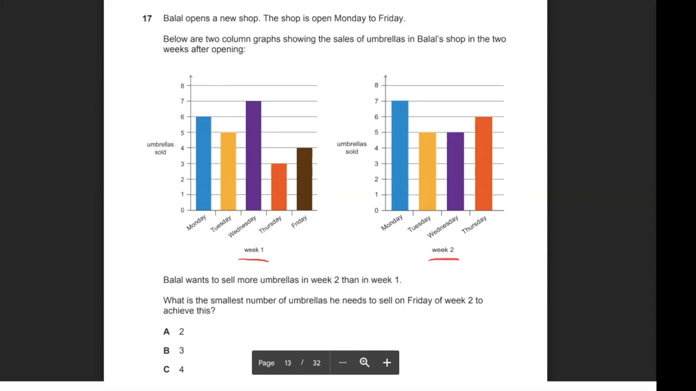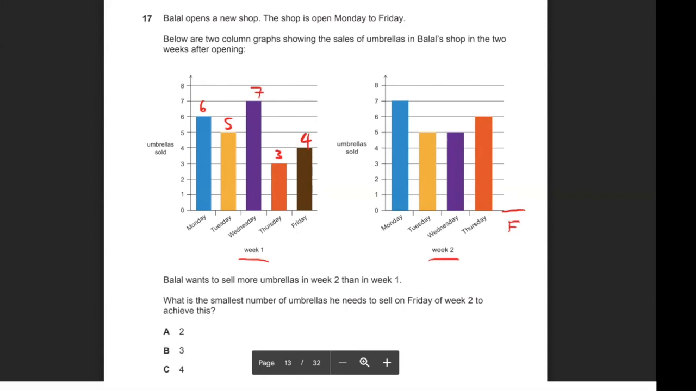You can see that this one is missing a Friday column. What's the smallest number of umbrellas he needs to sell on Friday of week 2 to achieve this? What we need to do is just count the number of umbrellas sold in week 1. So this is 6, this is 5, this is 7, this is 3, and this is 4.